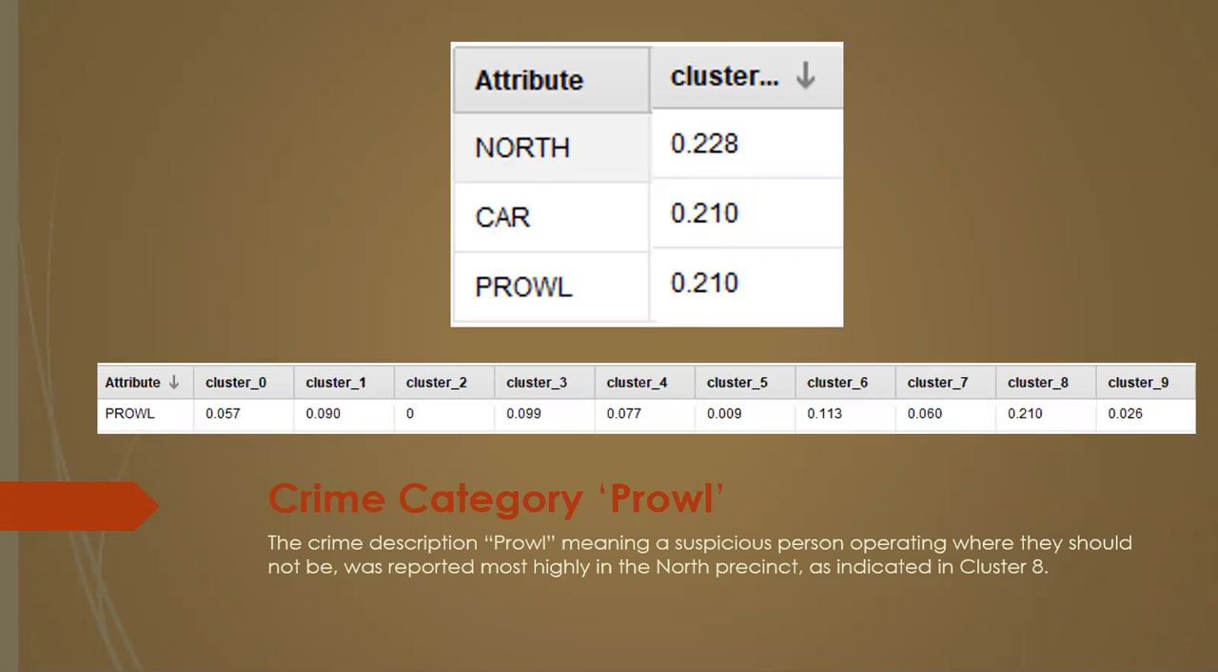My second assumption came with the crime category prowl. The word prowl means a suspicious person just basically being where they shouldn't. So maybe it's the middle of the night or an area that's supposed to be private property, and somebody reported seeing a person that shouldn't be there. This was reported most highly in the North Precinct, as we can see in Cluster 8. The number was much stronger than many of the other precincts, so I would probably recommend to the Seattle Police Department that they look into it, but it wasn't so strong that I wouldn't recommend some further analysis just to confirm before we send off extra units in that direction.